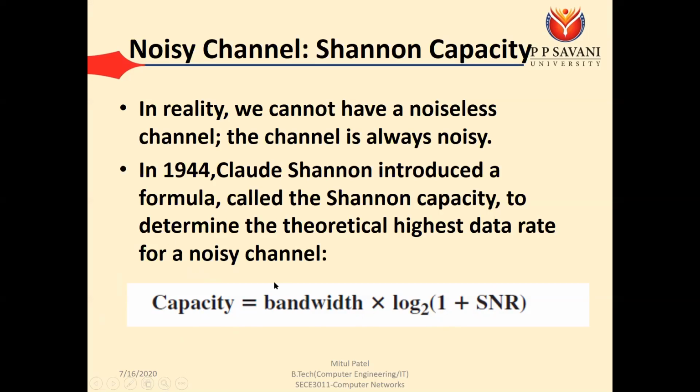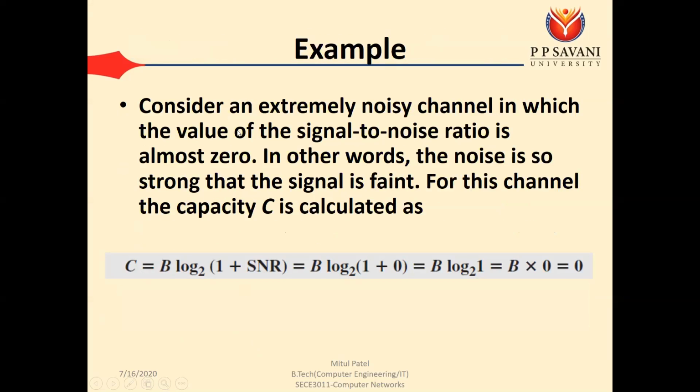So in the Shannon capacity, your data rate or capacity is dependent on the signal to noise ratio. Let's take this example: consider an extremely noisy channel in which the value of the signal to noise ratio is almost 0.